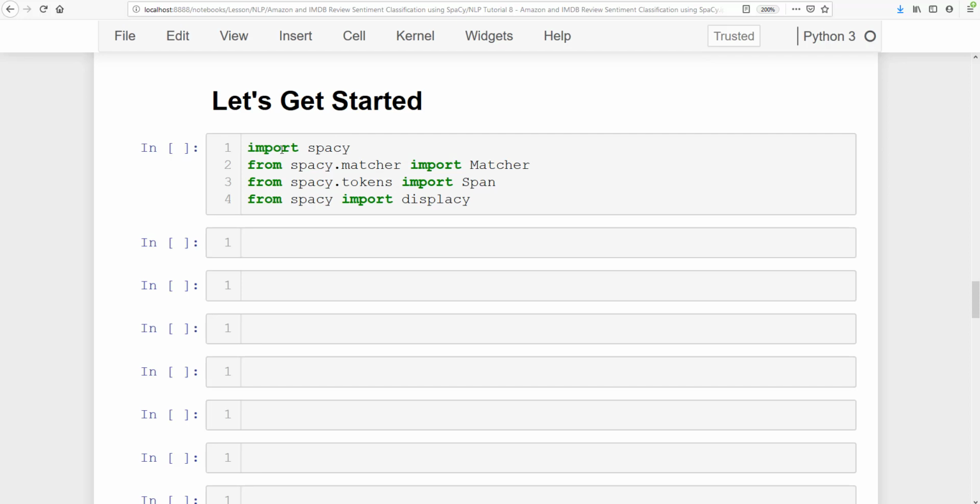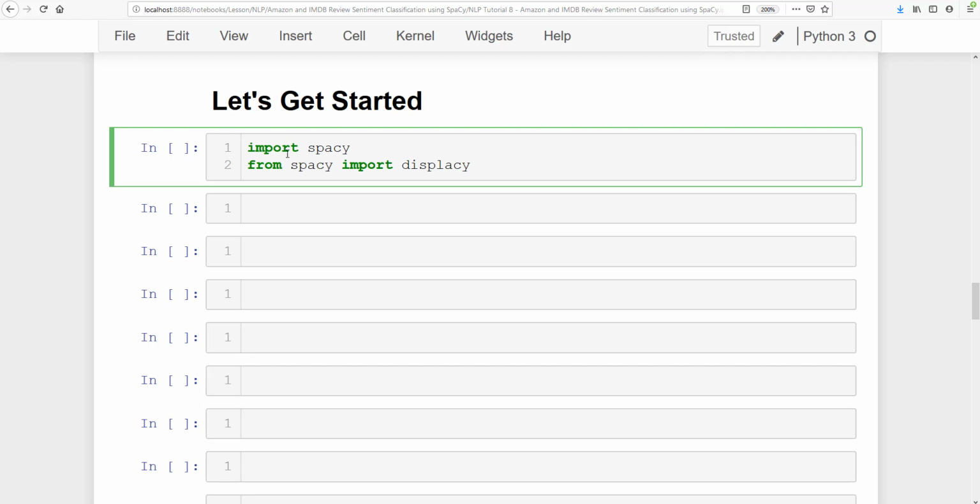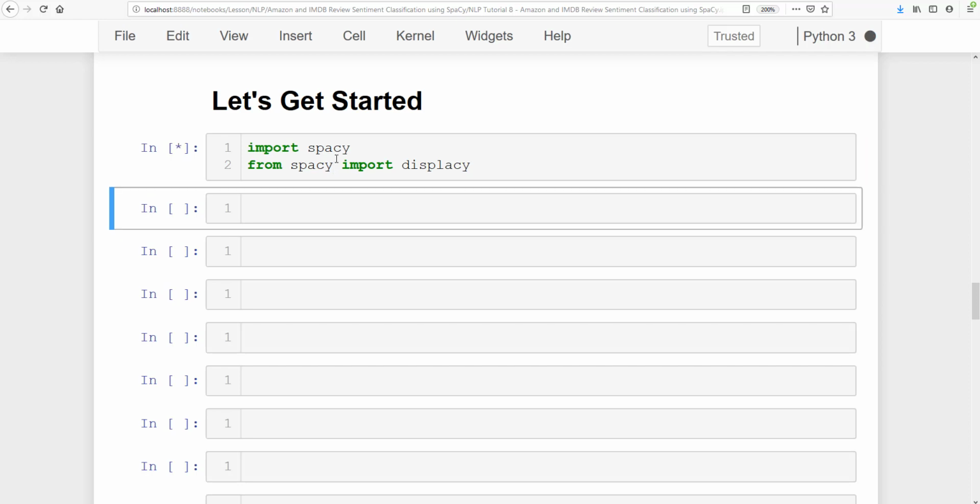First of all, you need to import SpaCy, and then a matcher. I don't think we need a matcher, and neither do we need a span. So you need to import SpaCy, and then you need to import displaCy. We will be using displaCy to visualize our text data. Let's go ahead and run this.